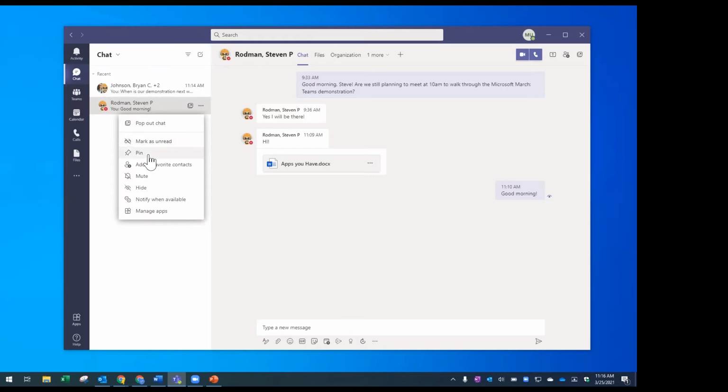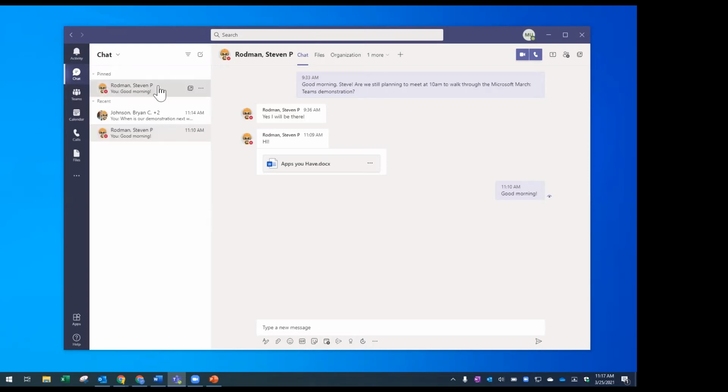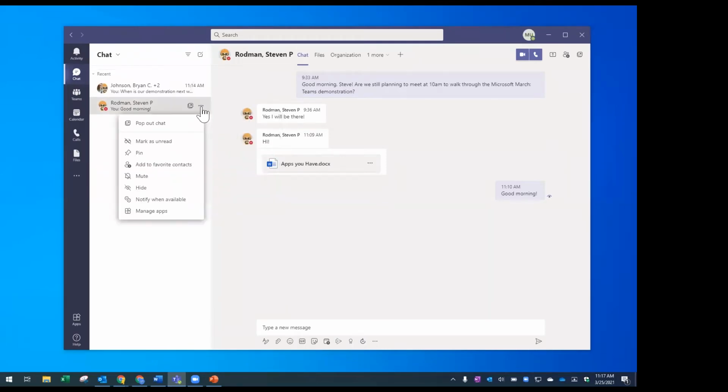There's mark as unread, a pin, which is a really cool one. So if Steve and I have been working on this all month, in my personal account it would have been wise of me to pin it to the top so that anytime I need to quick message him, I could do that. But let's keep going down here. I'm going to actually unpin this one to get to the question.